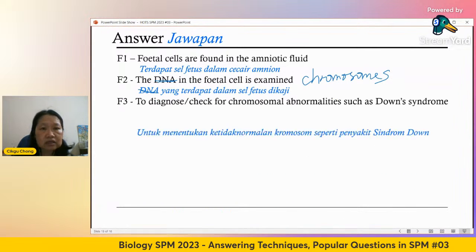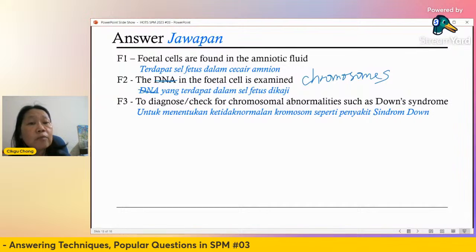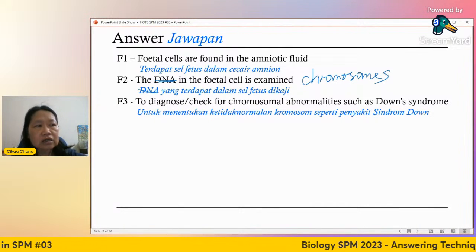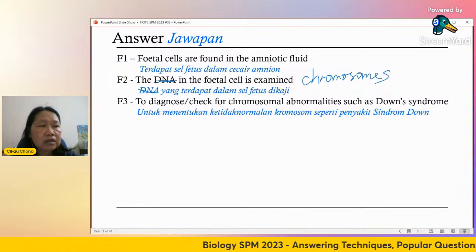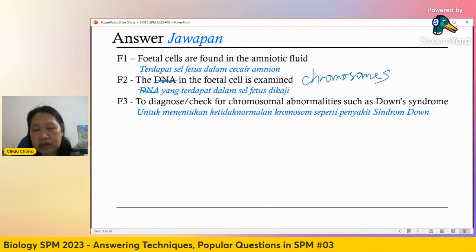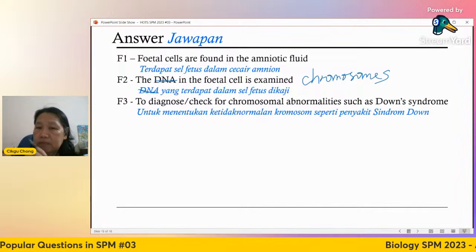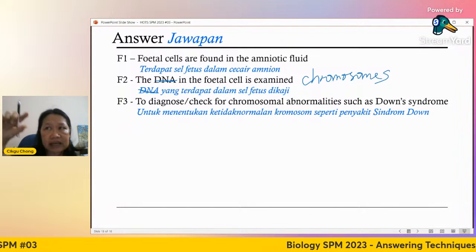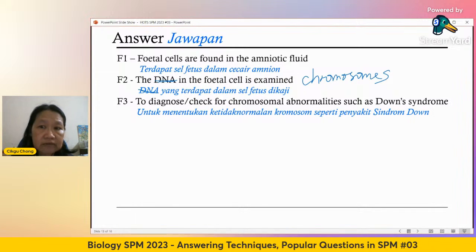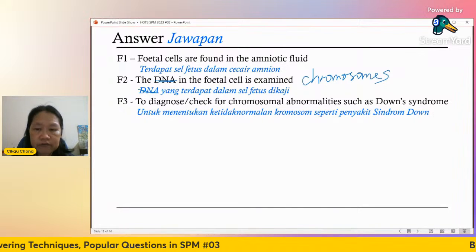Now you can see, to diagnose, to check for chromosomal abnormalities. Only the chromosomal level you can see. You can't see right down to the genetic mutations, the sequence of the code, the amino acids. You can see whether the number of chromosomes is normal or not. You can also see whether the baby has cri du chat, because the segment of chromosome number 5 will be shorter. I hope you know what I'm talking about. If not, please go and revise your chapter 12 from Form 5.